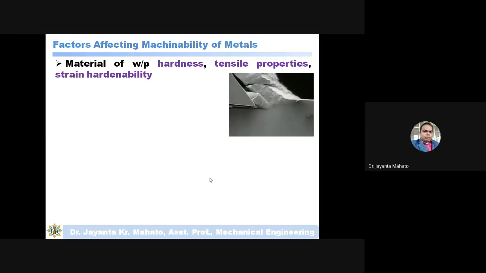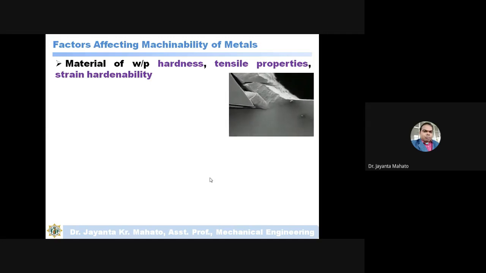As for example, hardness. If the hardness of the material is more, then obviously it is less easy to remove the chips, and more cutting force is required. So in that case, the machinability index should be less for a hard material. Tensile properties means strength.